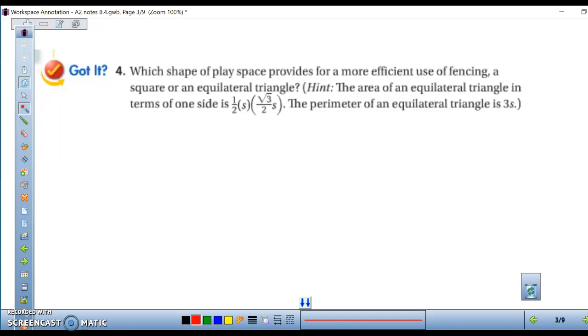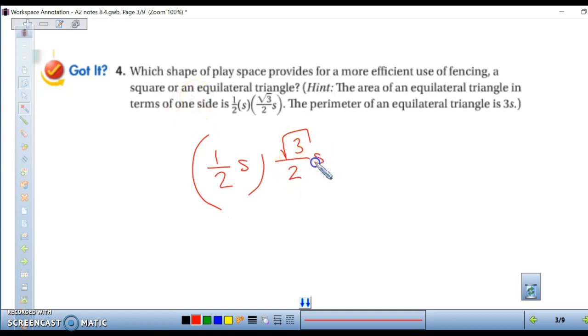So we want to know which play space provides more efficient use of fencing, a square or an equilateral triangle. Well, they give you the equation for the area of an equilateral triangle in terms of one side. It's 1/2 s times the square root of 3 over 2 s. And the perimeter of an equilateral triangle is 3s. Whereas a square